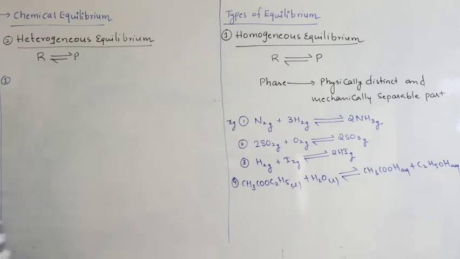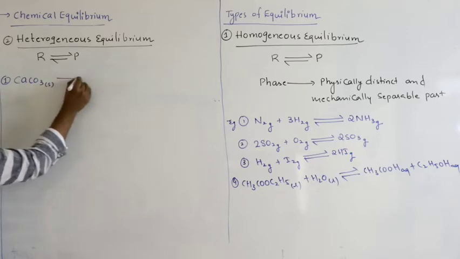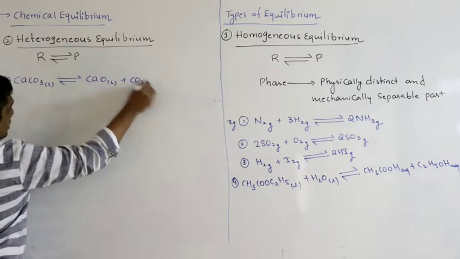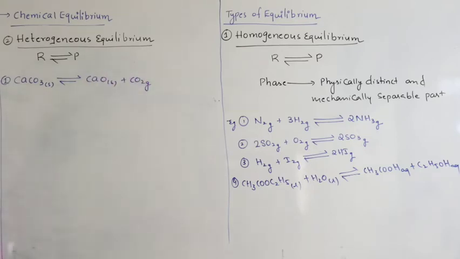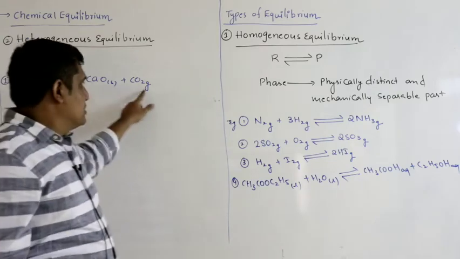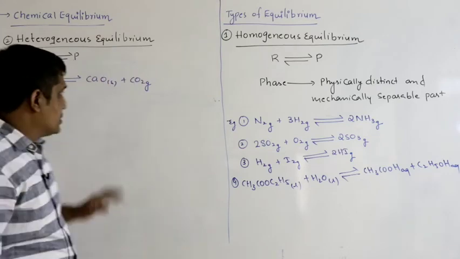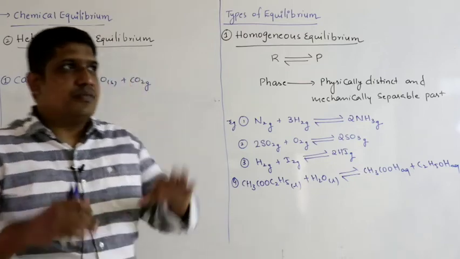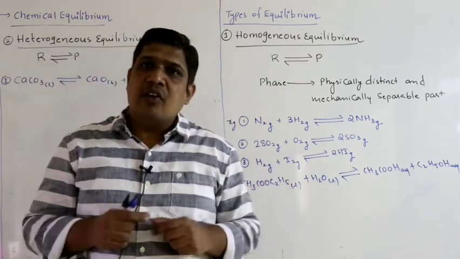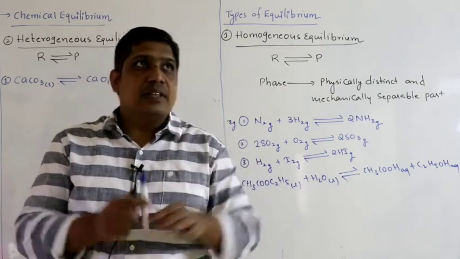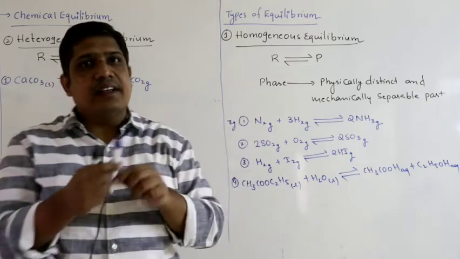So let us see some examples. CaCO3 in equilibrium with CaO solid plus CO2 gas. So how many phases are there? First point: S represents solid, here also solid, and this is gas. Two solids and one gas. First thing, they are different phases. How? Suppose you take this room, there is plenty of air in the room and there is this marker. The marker is solid, the air is gas. So you have a gas and a solid.